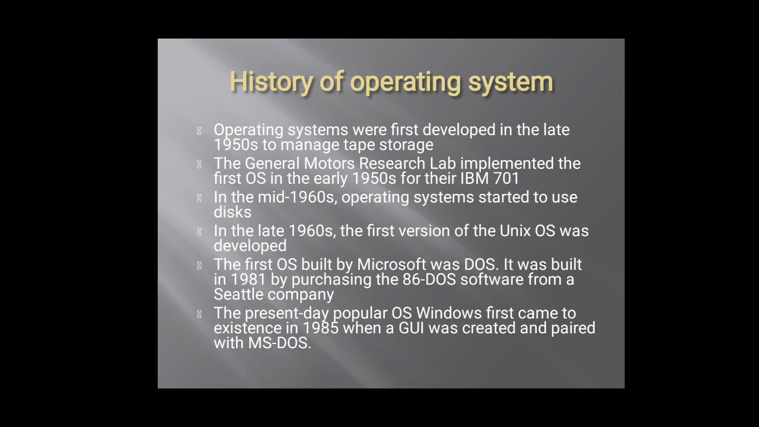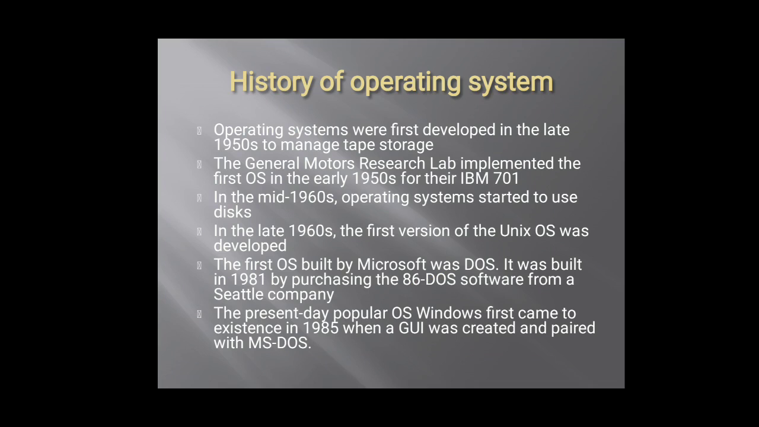Now moving on to the next topic, that is the history of operating systems. Operating systems were first developed in the late 1950s to manage tape storage. There were long bunches of tapes, like actual hard tapes, which were used to print the data onto and keep that data documented as operating system storage.